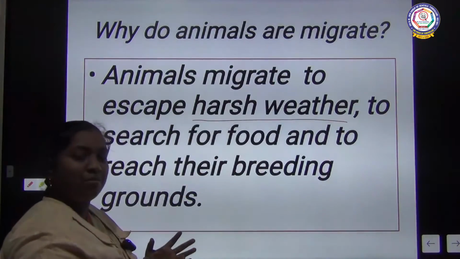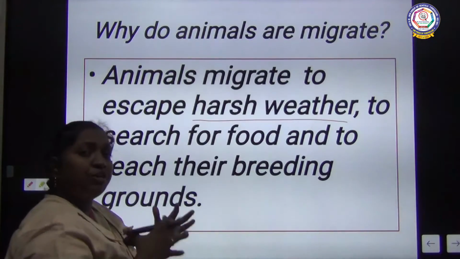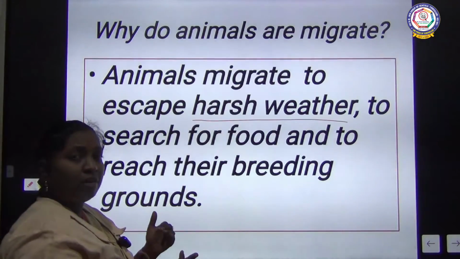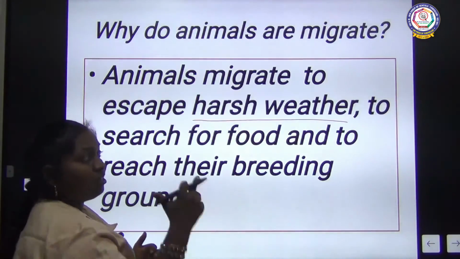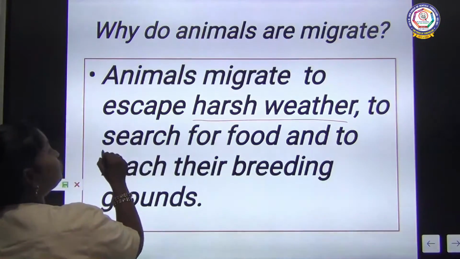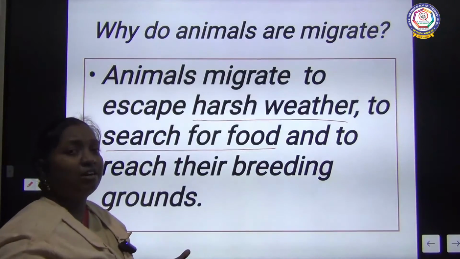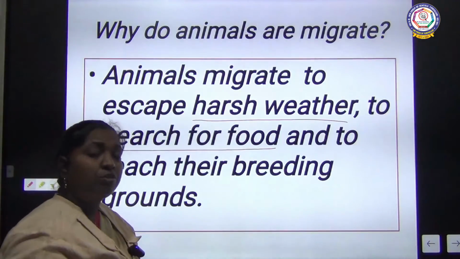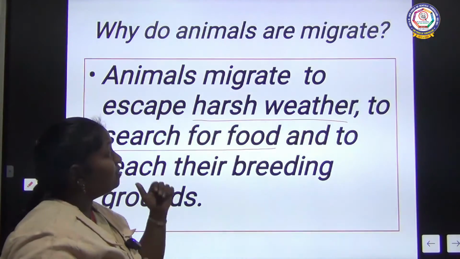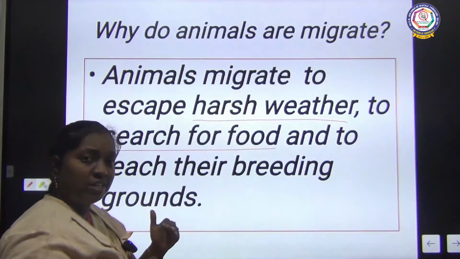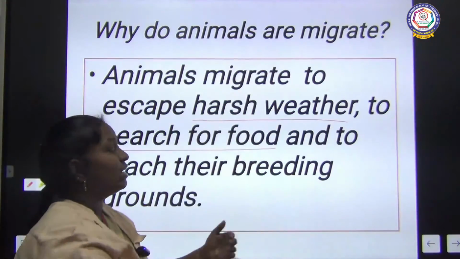Harsh means hot summer or heavy cold conditions. Due to this, animals plan to change their place. Next is to search for food. Obviously, all the animals cannot prepare food. They have to move around to find food. So in search of food also, they change their place from one place to another.